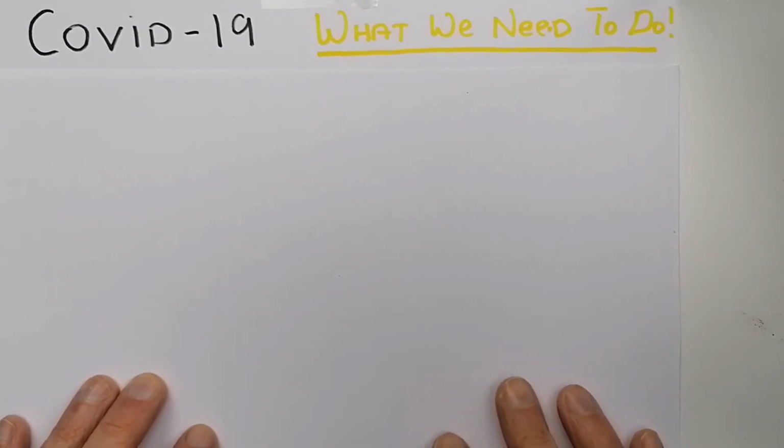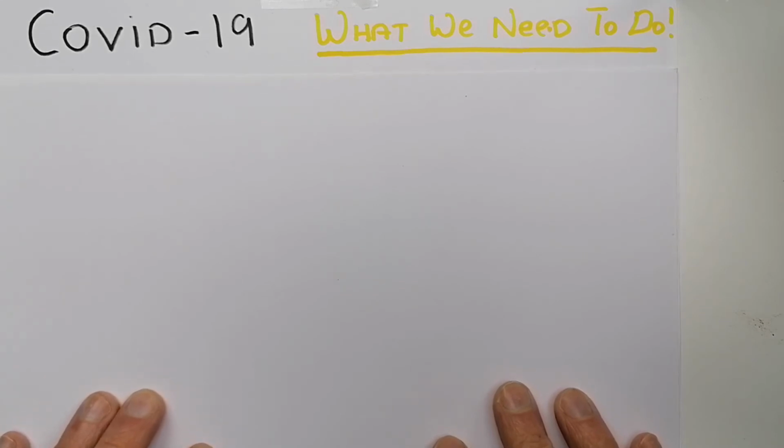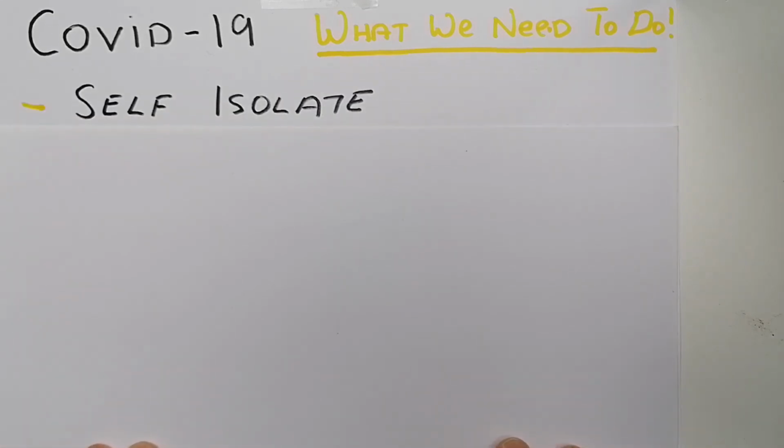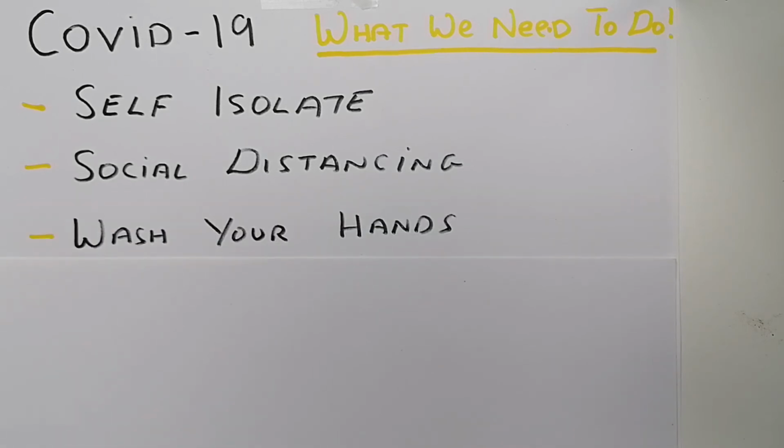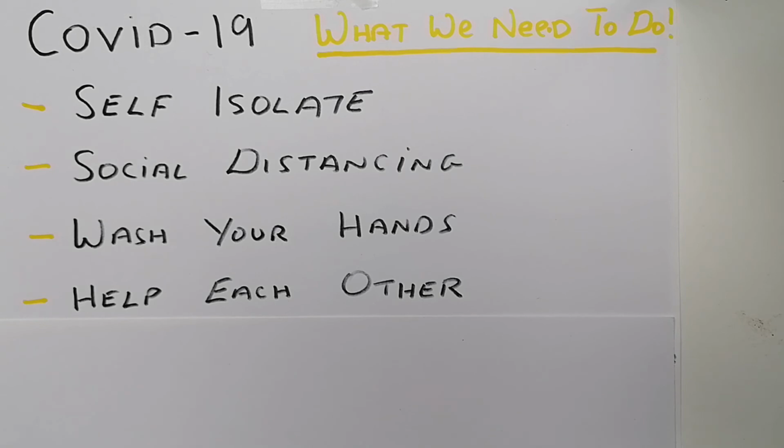Just want to summarize what we learned in this video and what actions we need to take to overcome the COVID-19 virus. We've seen that the biggest impact on the number of people infected was through self-isolation or lockdown. For those times when you cannot self-isolate, if we all practice social distancing, that's staying at least 2 meters away from other people, that has a big impact. If we wash our hands before and after leaving the house, this removes the virus from our hands. If we help each other to self-isolate, this will have a major impact as well.